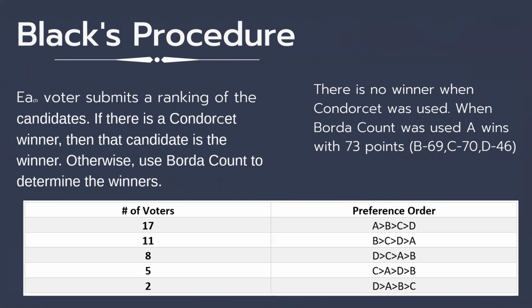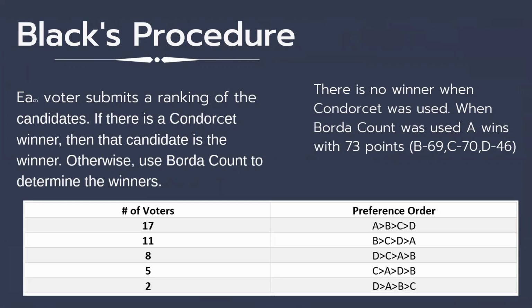Black's procedure is when each voter submits a ranking of the candidates. If there is a Condorcet winner, then that candidate is the winner. Otherwise, the Borda count method is used to determine the winner.